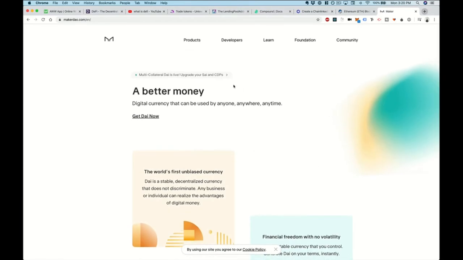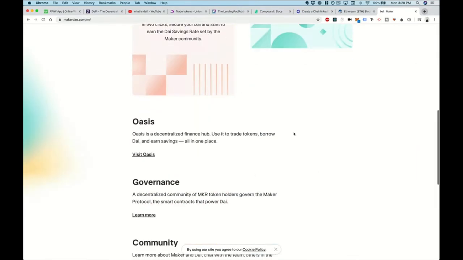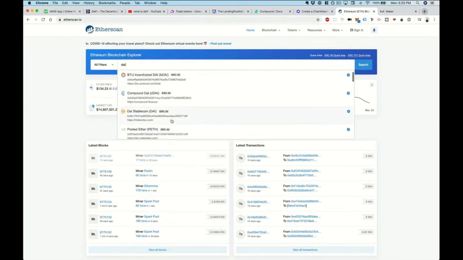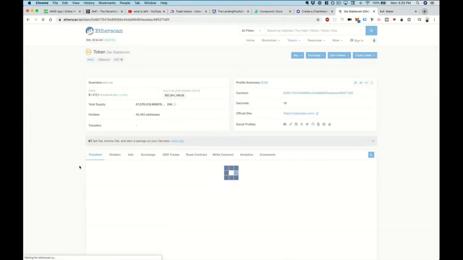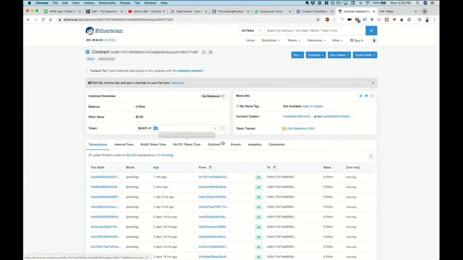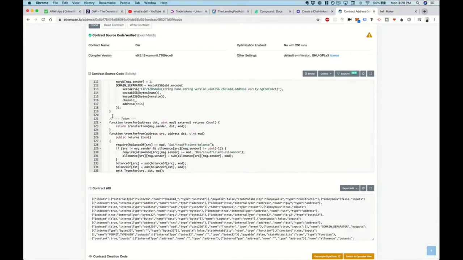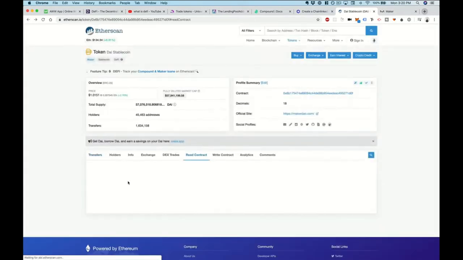Okay. So the great thing about DAI is it's an ERC20 token, right? And there's no real documentation that I'm aware of for DAI, but you can look at it here on Etherscan. You can look up DAI, right? Just search for DAI and look at DAI stablecoin here, and you can basically go to read contract. Actually, let's go to the contract here and look at the verification box here to see the code. Okay, so essentially you can see that DAI is an ERC20 token, which basically means it follows the ERC20 spec on Ethereum, which means that it behaves in a predictable way.